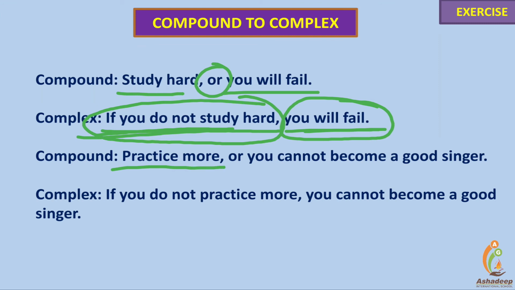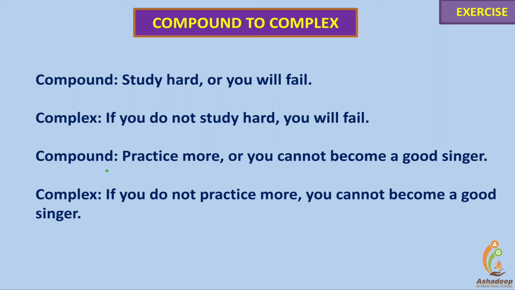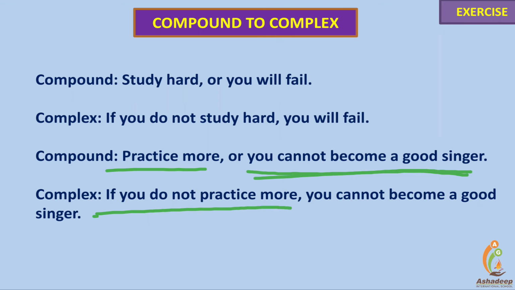Practice more, or you cannot become a good singer. Two things. "Or" is the coordinating conjunction. Practice more is the condition. If you do not practice more, you cannot become a good singer. You cannot become a good singer is the main clause, it can create a sense.